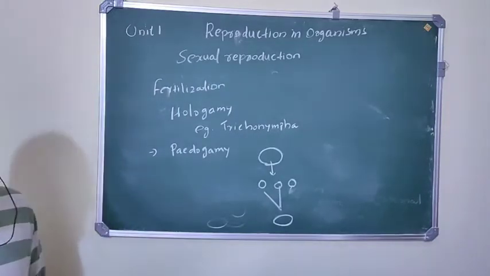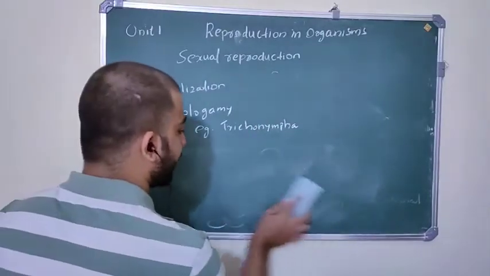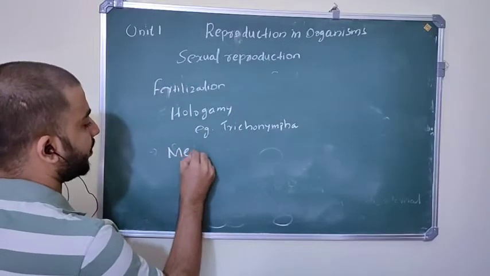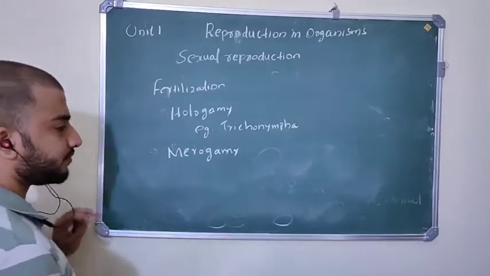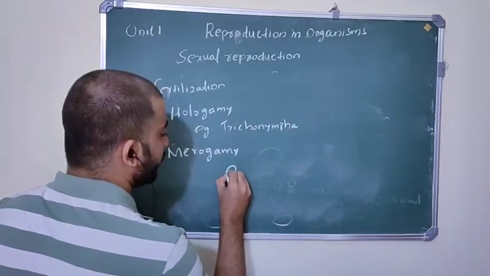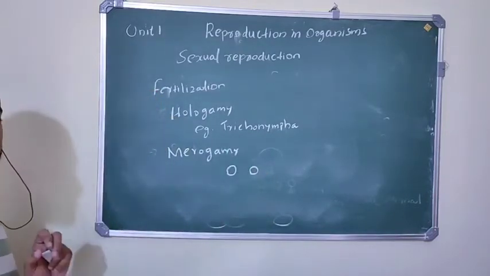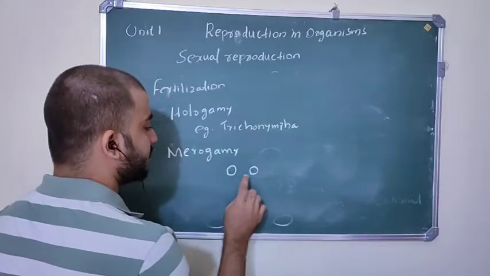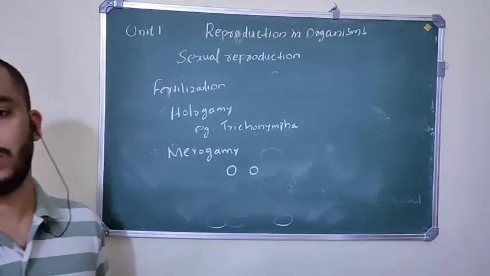And another type of sexual reproduction, that is called merogamy. What is meant by merogamy? Merogamy means it is a fusion of small size morphologically dissimilar gametes. Okay, small size morphologically dissimilar gametes, that is called merogamy.